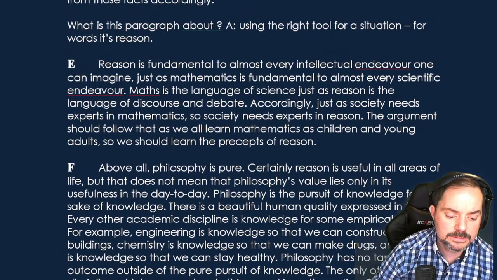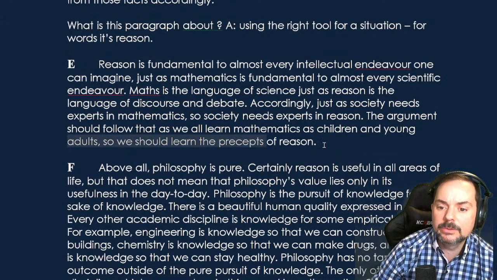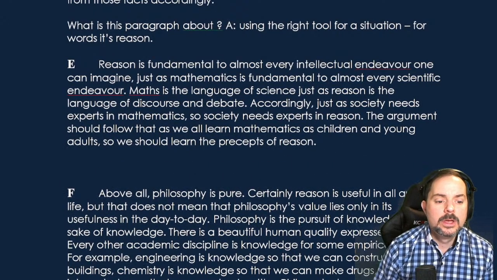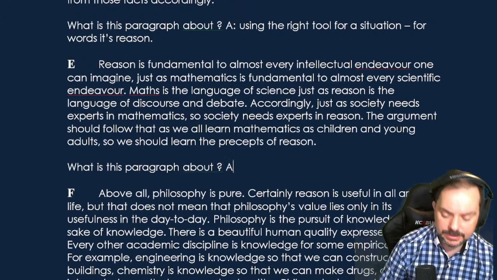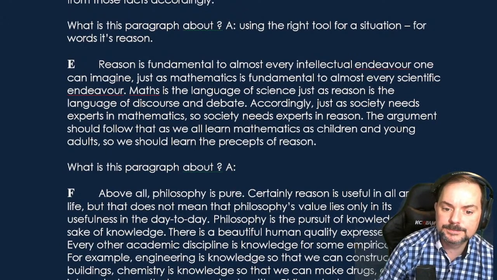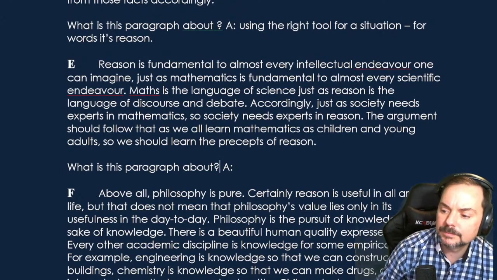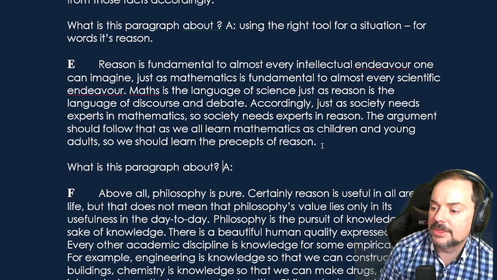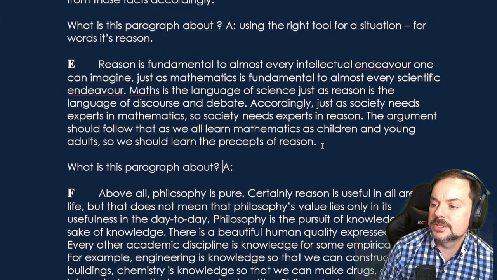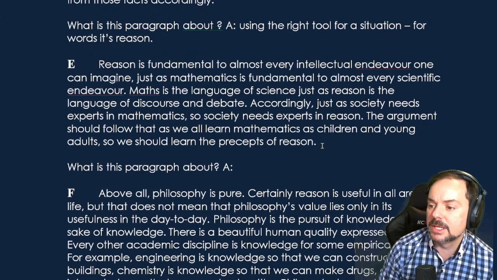Okay, so again, you're moving nice and quickly now, right? So what is this paragraph about? Nice and quick answer. Okay. Anir Ban says it's about the similarities between math and reason. Akil says it's the relationship between mathematics and reasoning. Okay. Bakrat says it's math versus reason. Baljit says it's math and reason.